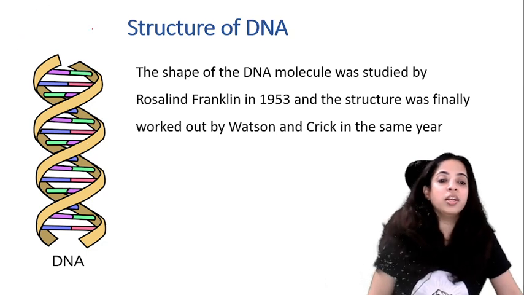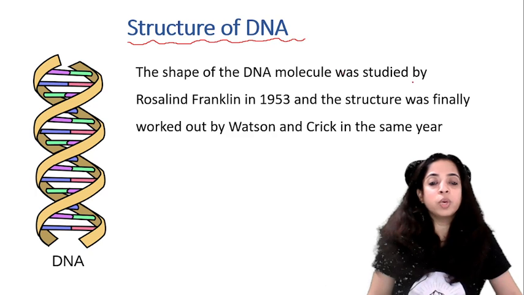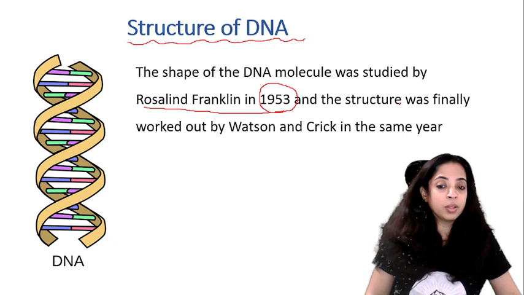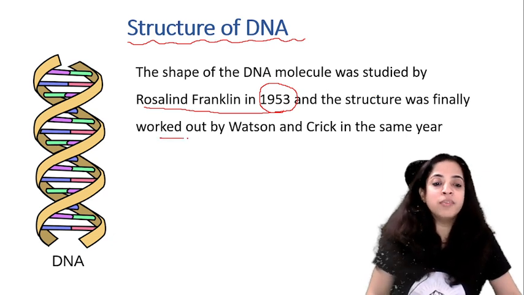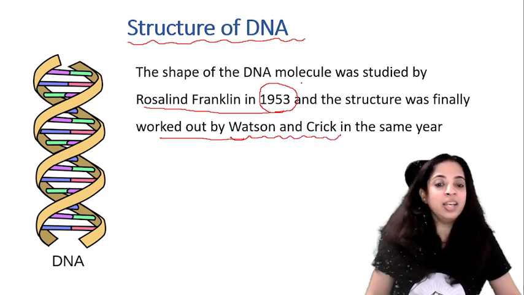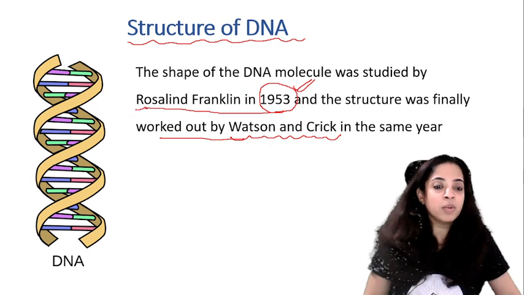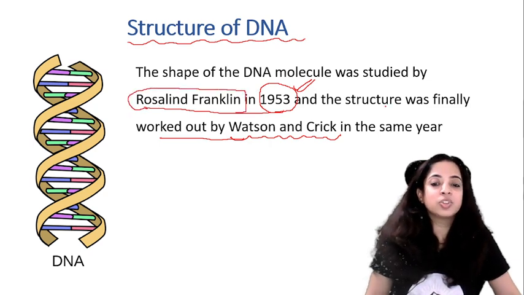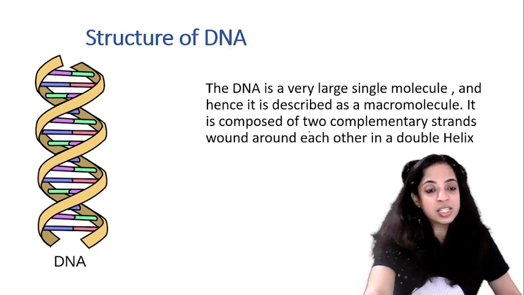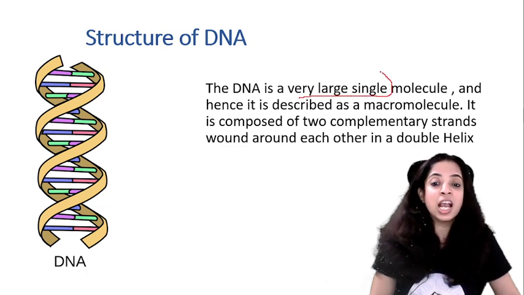Now let's talk in detail about the structure of DNA. So the shape of the DNA molecule was studied by Rosalind Franklin in 1953. Okay, and the structure was finally worked out. Who drew the final structure? Watson and Crick, and that too in the same year, 1953. So first it was studied by Rosalind Franklin, and then the structure was finally worked out by Watson and Crick in 1953 itself.